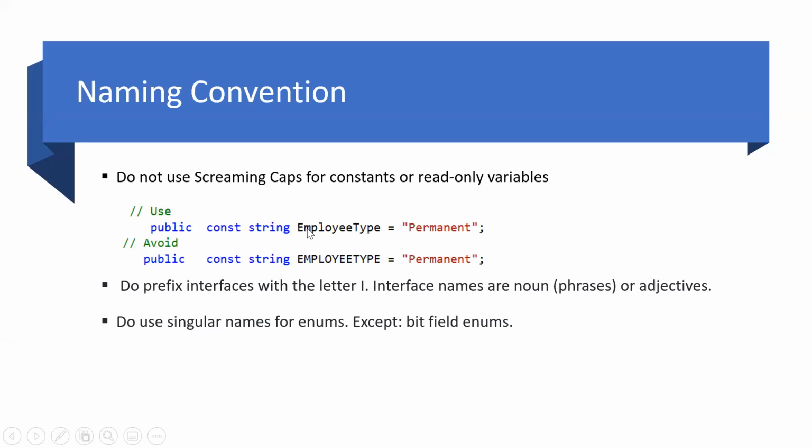When we say Pascal case, the first letter of each word should be caps. Do use a prefix for interfaces. Do use I as a prefix for interfaces, which will be easier to understand. Use singular names for enums as well as for classes and namespaces. Don't use plural names.